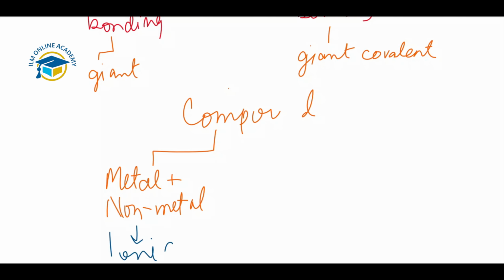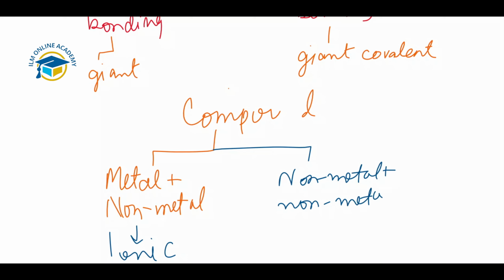When non-metals bond with non-metals to form a compound, that is known as covalent bonding. So this is the summary of chemical bonding.